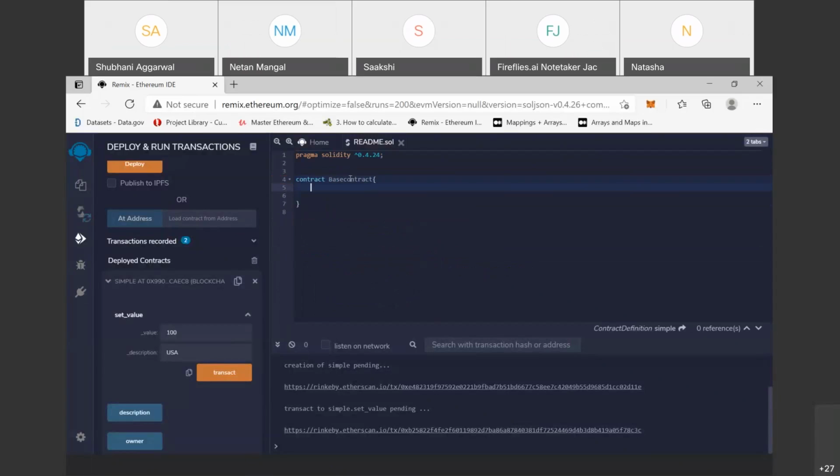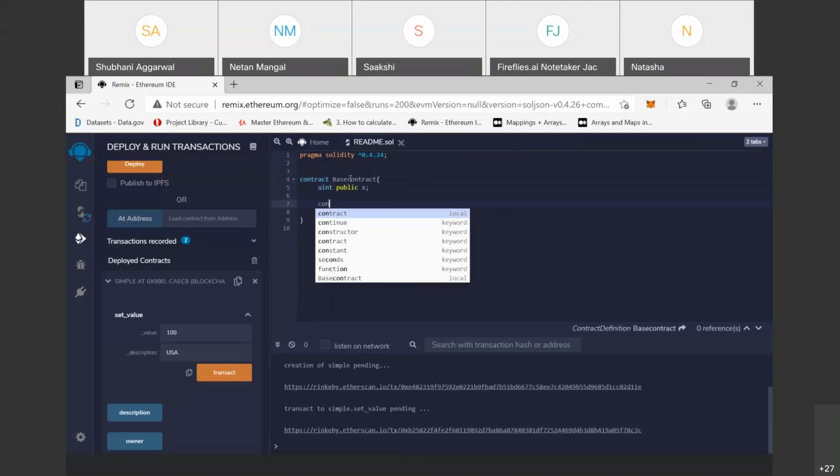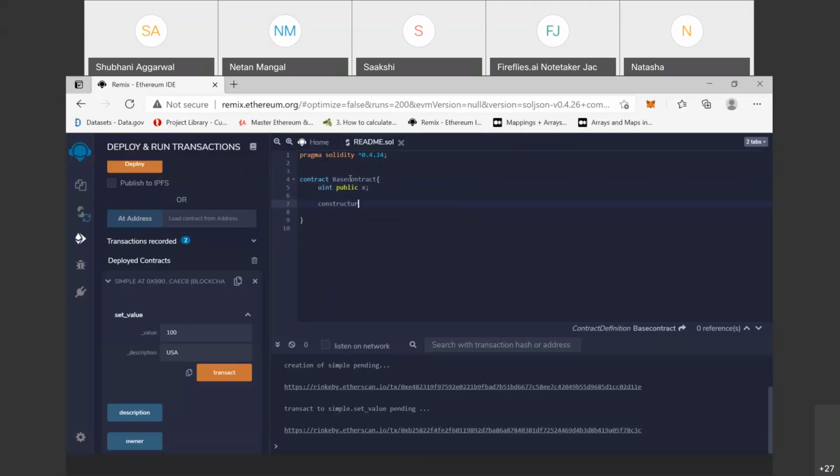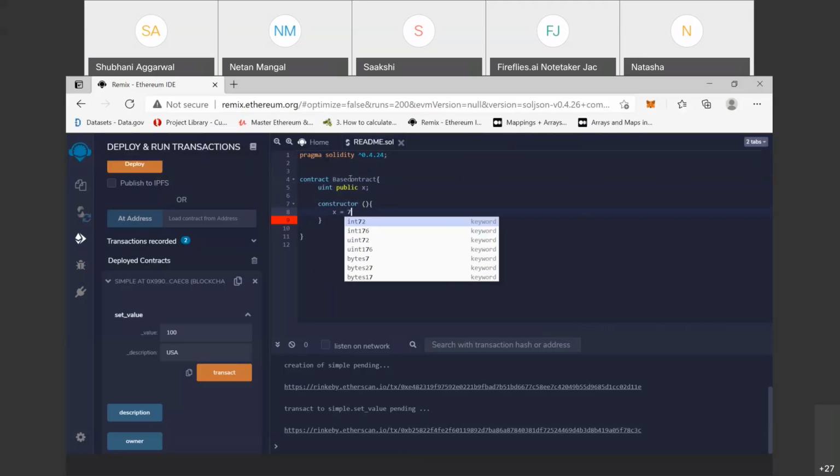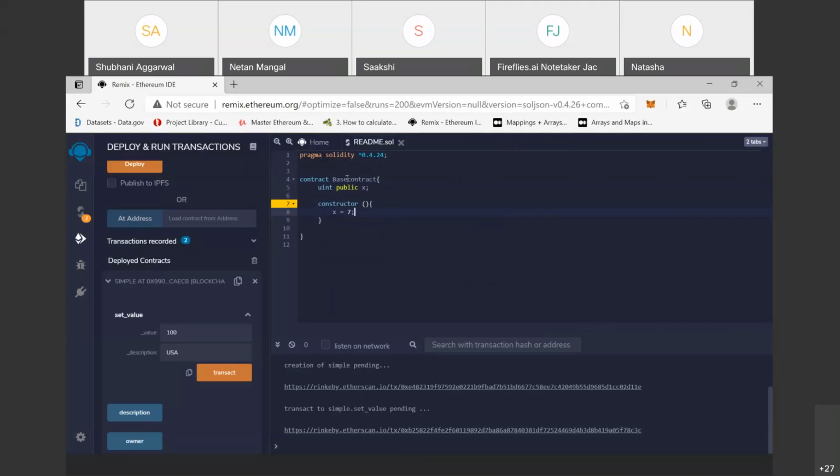Here we have one state variable, uint public x. Then we describe the constructor. In the constructor, we give the value of x, that is 7. Clear? The constructor's specifier is public.